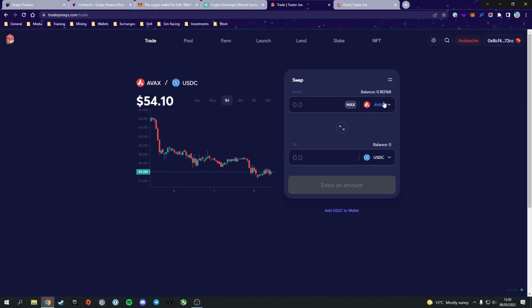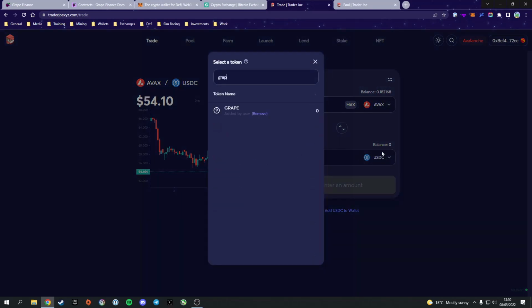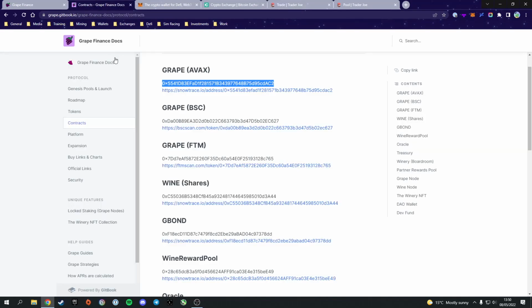On Trader Joe's trade feature, make sure your wallet's connected by the way, you're going to select Avax on the top, and on the bottom you're going to type in Grape. Now, you are not going to have this by default. Unfortunately, Trader Joe does not support it by default. Okay, what you're going to have to do is head over to the contract page in the docs.